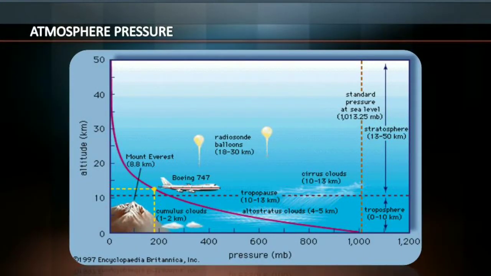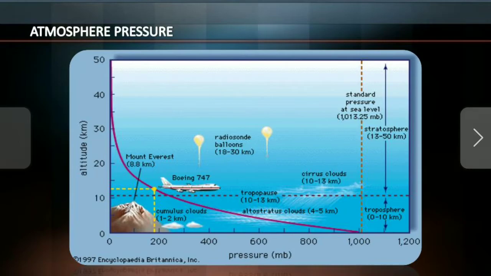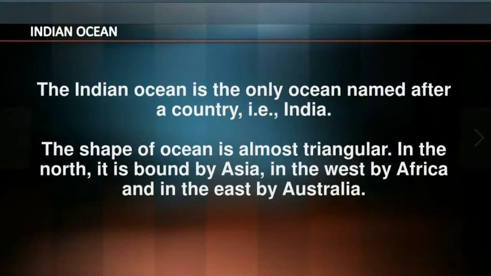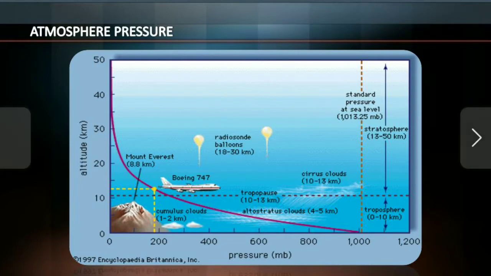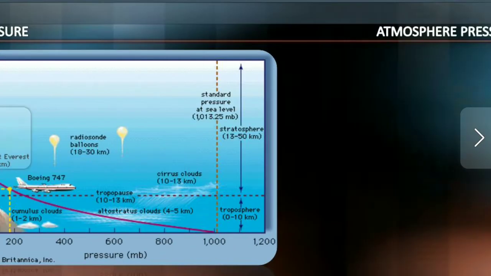Okay, atmosphere. Atmospheric pressure. We come to the atmosphere. Till now we were in the hydrosphere. Now the hydrosphere ends and we step into the atmosphere.